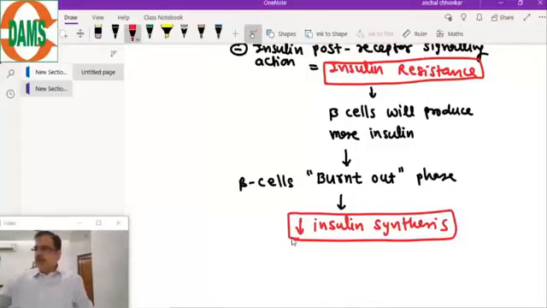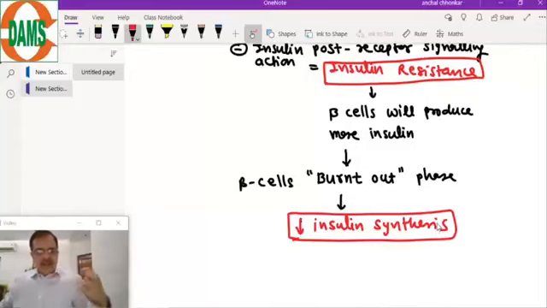All right. So I will repeat it again. Due to obesity, there is an insulin resistance process, and because of the insulin resistance, initially the beta cells will produce more insulin. And ultimately the beta cell will enter into a burnt out stage, and in that stage there is decreased insulin synthesis.